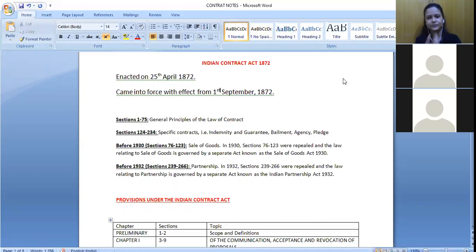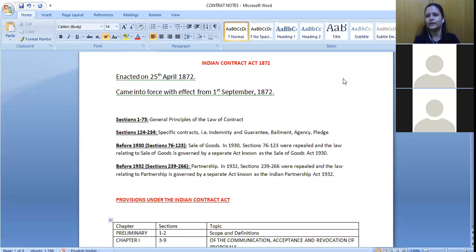So for the Indian Contract Act, you need to be clear with the sections. They are mainly asking for sections only. For the definition part, which section defines this particular word, or what section 11 is talking about, what section 10 is talking about. So having an understanding of the sections would help you in answering your questions.